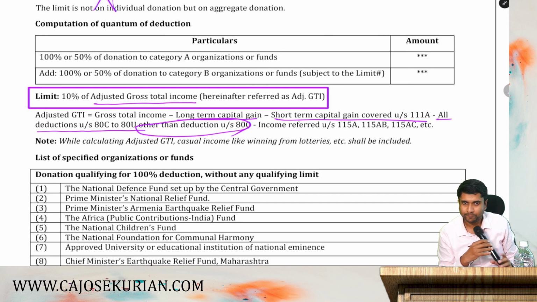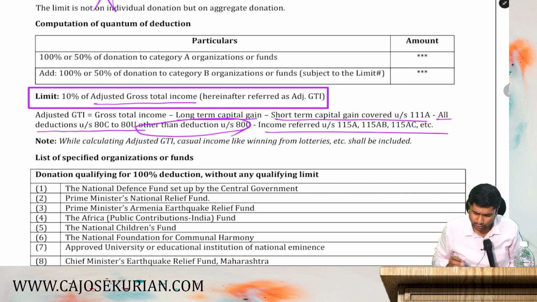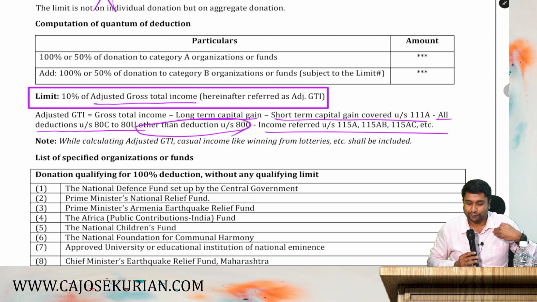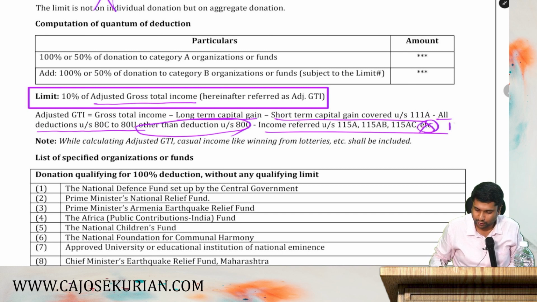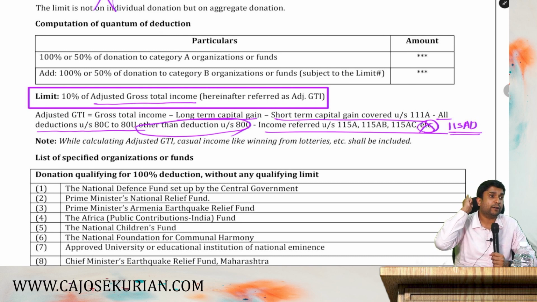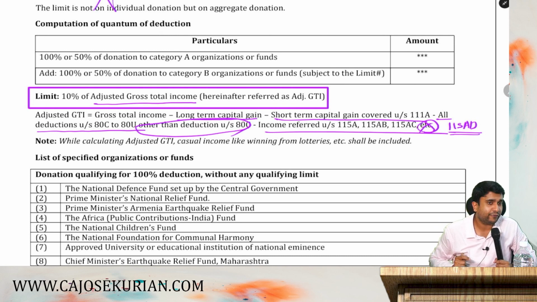Are you with me? Now, the next is you need to remove all the incomes referred under 115A, AB, AC and AD. That's what we have learned. Instead of etc., we will use 115AD as well. What is 115A? Rate applicable for non-residents. What is 115AB? For OFO. What is 115AC?